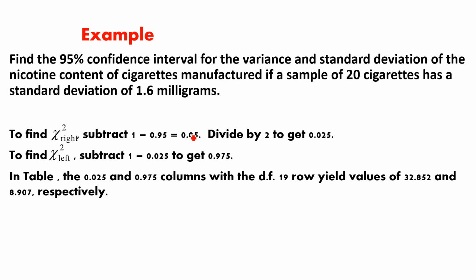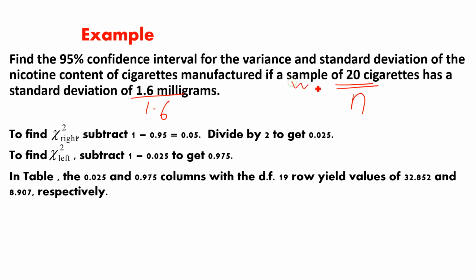Now I am going to solve one problem for you, an example, then it will be much clearer to you. Find the 95% confidence interval for the variance and standard deviation of the nicotine content of cigarettes manufactured, if a sample of, this is n, 20 cigarettes has a standard deviation of 1.6 milligram.